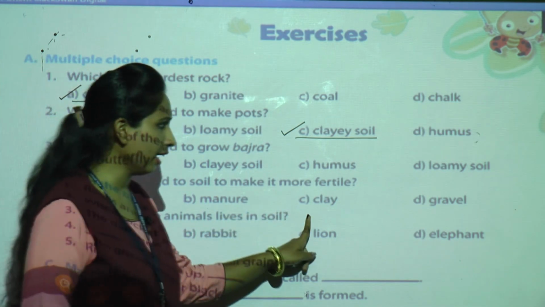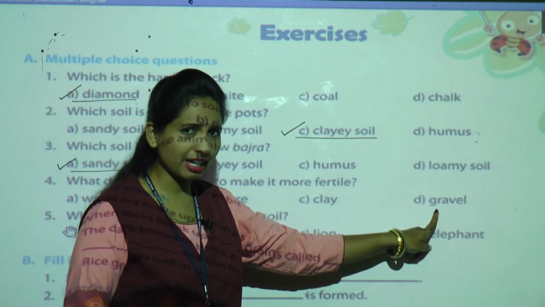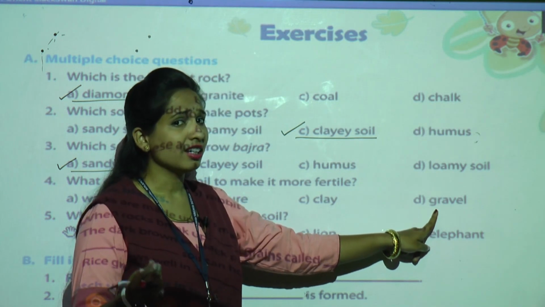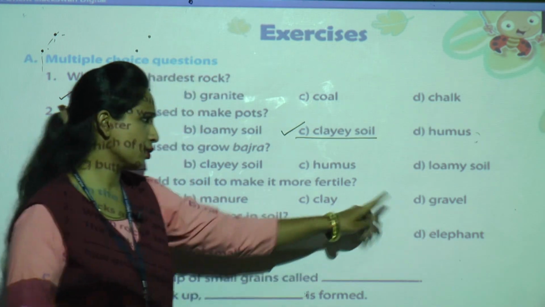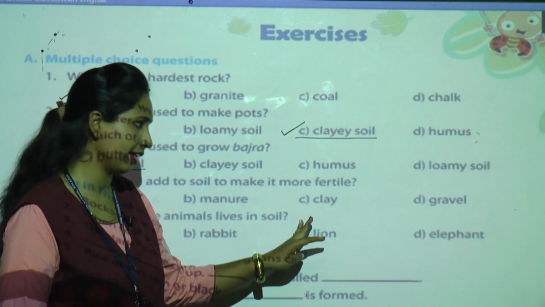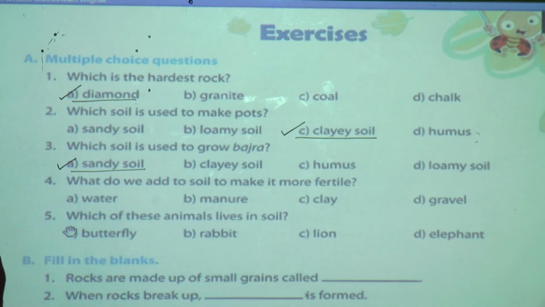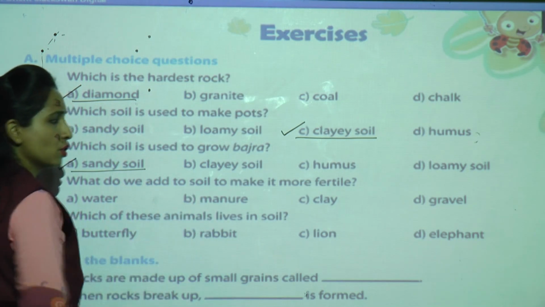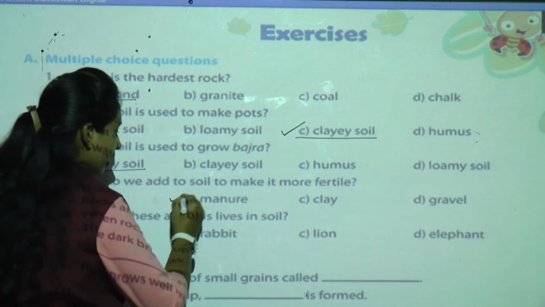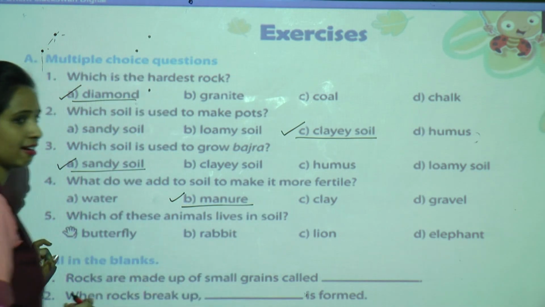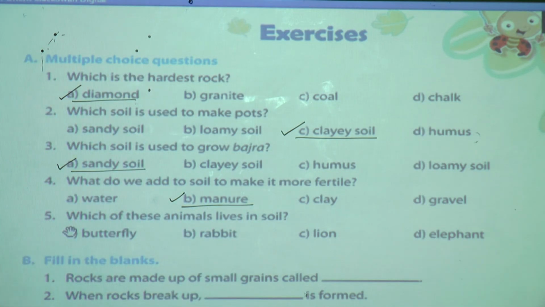Manure, clay and gravel. Just think about gravel. Gravel is small stones. Okay, so we will not add it, it is already there in the soil. Clay. Clay is one type of soil. So what is remaining? Manure. We add manure to the soil to make it more fertile. So option B is the correct answer for this question. Understood? Shall we move to the fifth question?